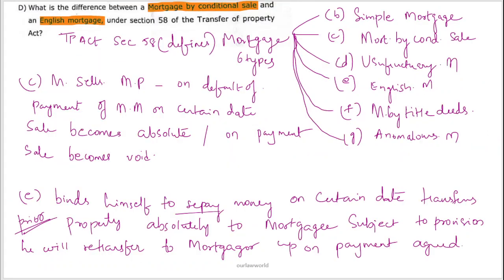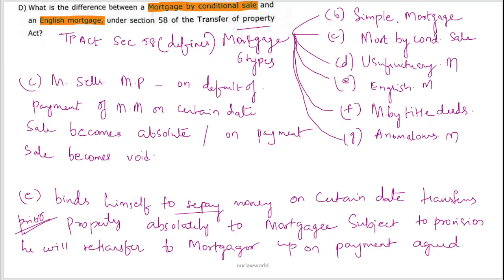So going to the next question, what is the difference between mortgage by conditional sale and English mortgage? Section 58 of the Transfer of Property Act states about mortgage and types of mortgage. Go through the definition, you will understand it very easily. It is quick. There are 6 types of mortgage which have been referred to in the Transfer of Property Act.